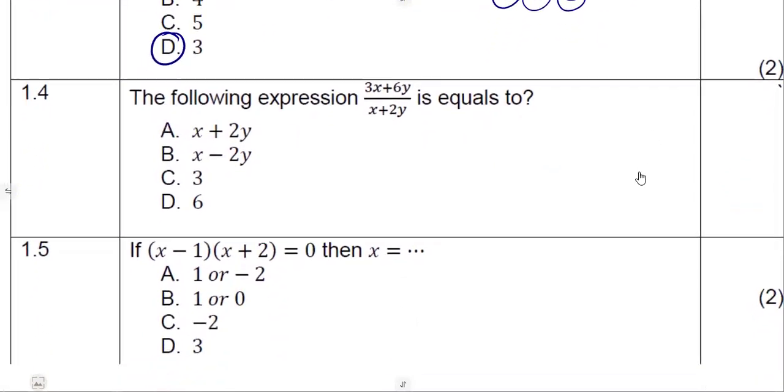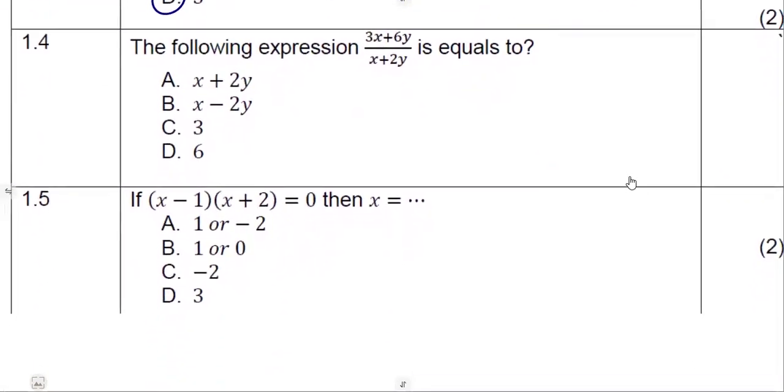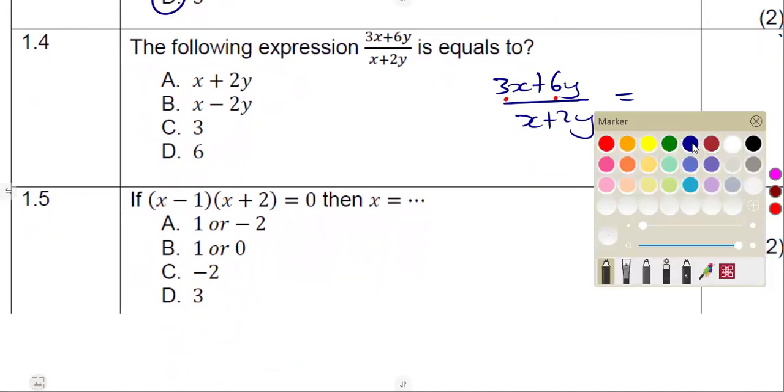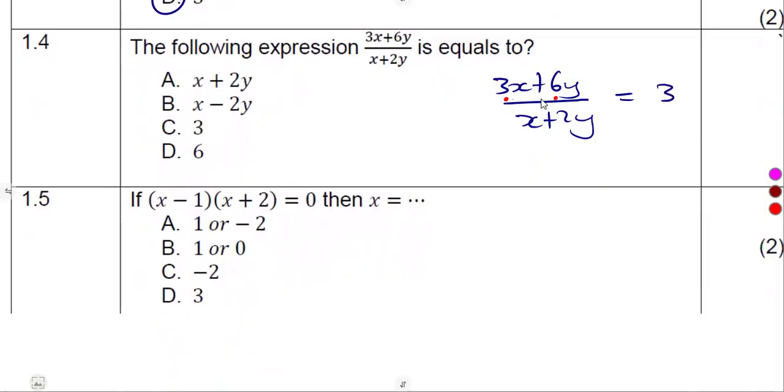1.4, as a continuation, we are given the following expression equals to. All right. If we simplify this expression, what are we going to have at the end? 3x plus 6y over x plus 2y. So guys, let us simply factorize the numerator. As we can see, 3 is common. It is the highest common factor here. So we can factor out 3. 3x divided by 3, that is going to give us x.